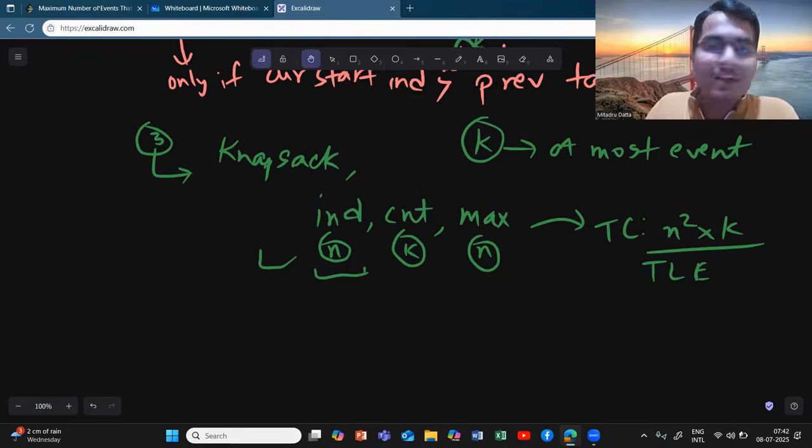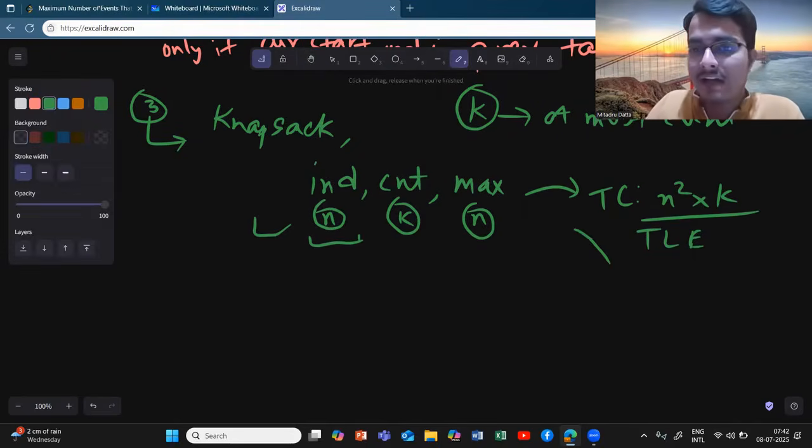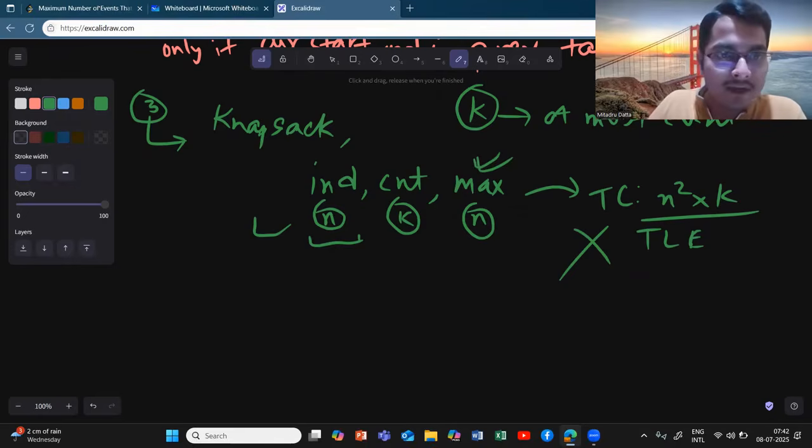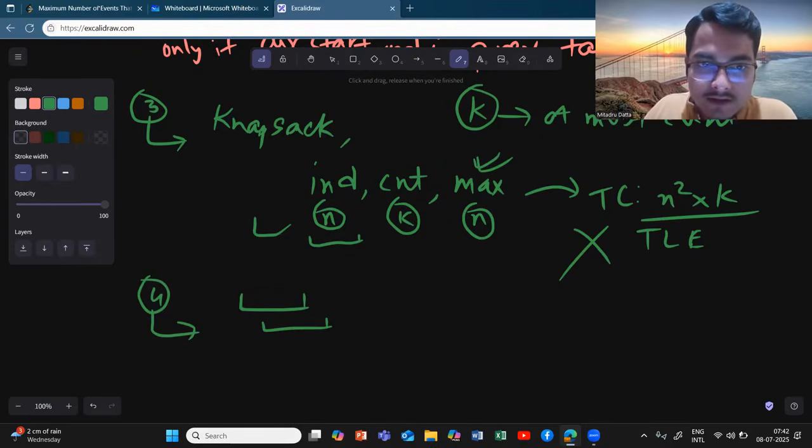So the next thing which should come to your mind is how to remove this TLE and how to reduce one state. Now try to think, do you really need this maximum? Let's say this is an index, this is another range, and this is another range.